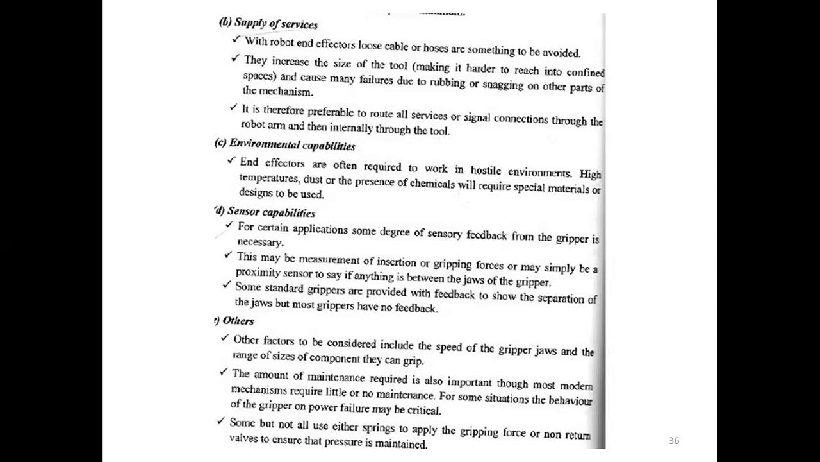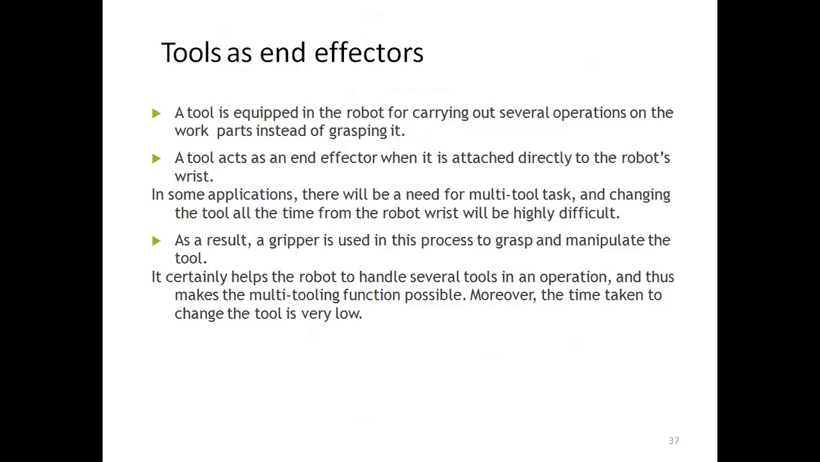Okay, some standard grippers are provided with feedback to show the separation of the jaws, but most grippers have no feedback. Other factors include the speed of the gripper jaws, the range of sizes of components, and the amount of maintenance required. Also, whether they use springs to apply the gripping force or not.